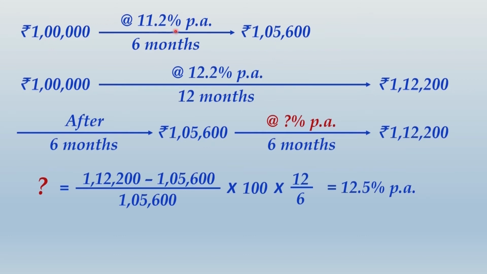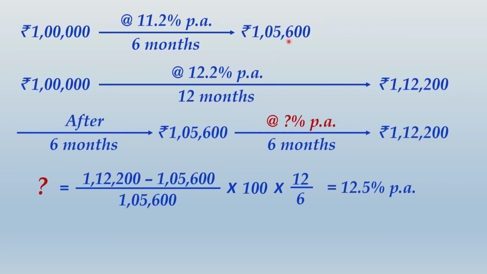It is 1 lakh into 11.2% into 6 by 12, and that would give you the interest amount. Interest added to principal, it will become maturity value of 1,05,600. If you invest 1 lakh for a period of 12 months, it would become 1,12,200 at 12.2% per annum.